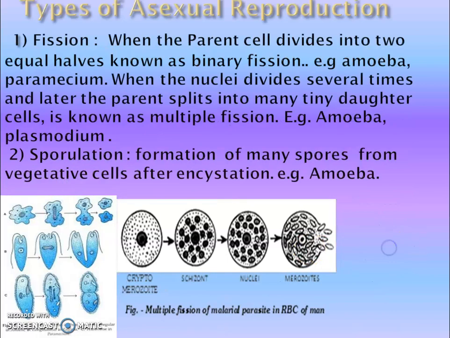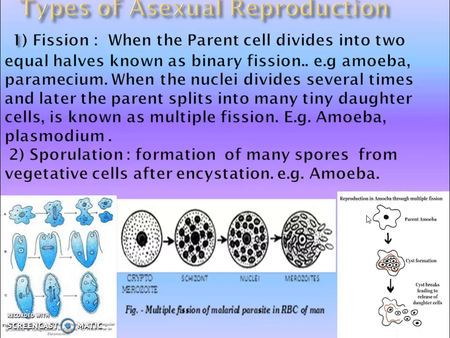they mature. Then another method is sporulation, that is formation of many spores from the vegetative cells after encystation, generally found in the amoeba. Here is the cyst, and it can produce many spores during unfavorable conditions, and on reaching favorable conditions it releases the spores or daughter cells.